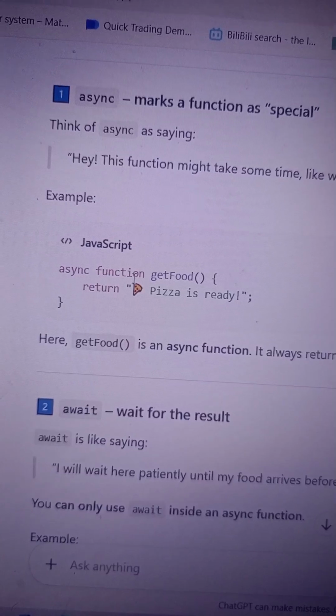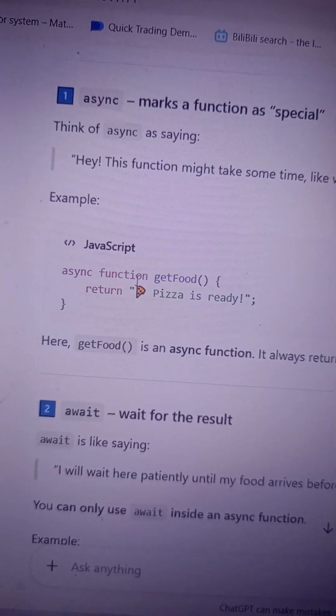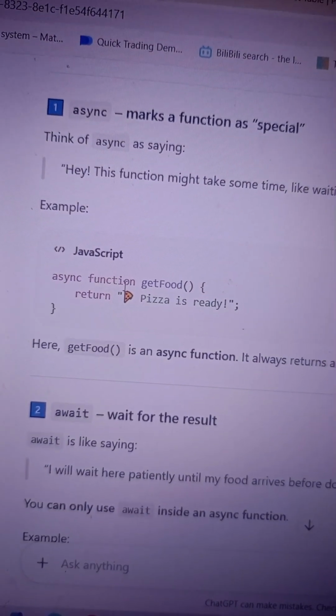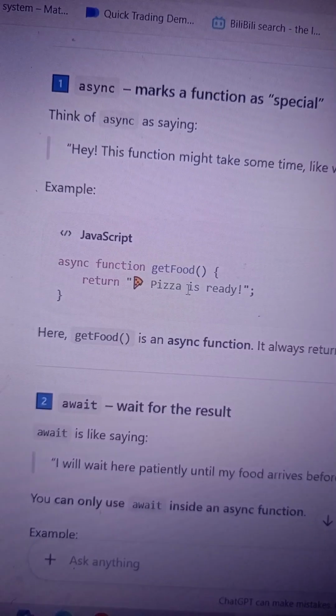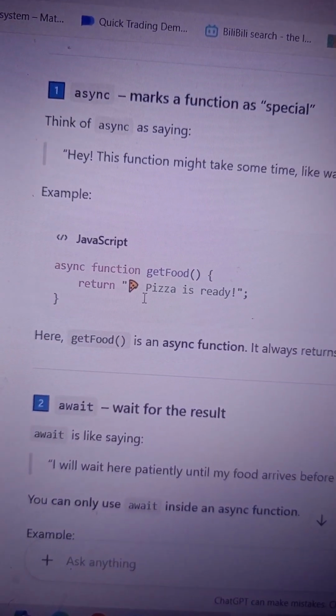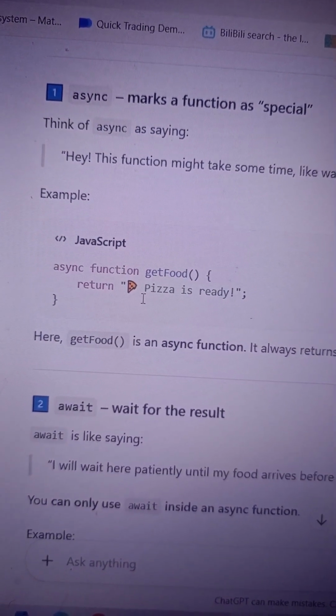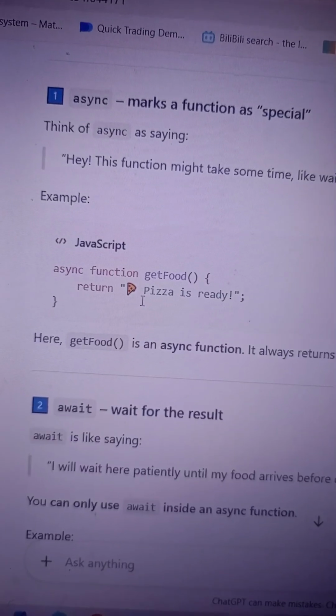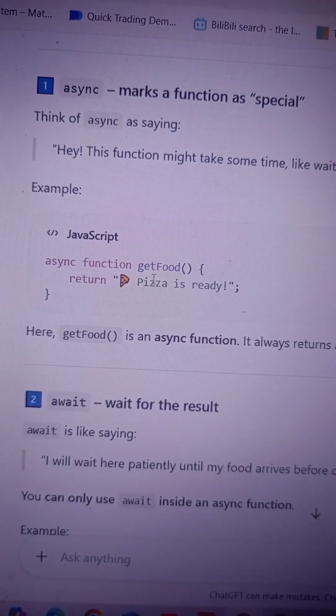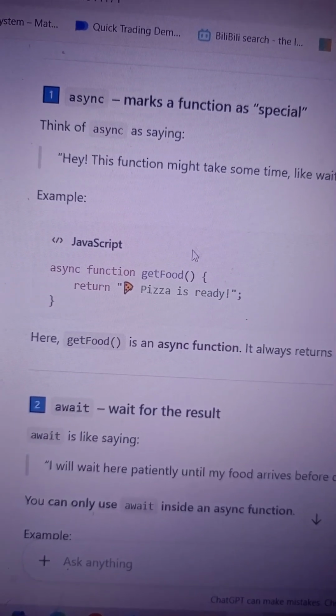So it will give the result later. These functions might take some time, like waiting for food, your pizza will come soon, but it will give you the result later. It will take some time, but an asynchronous function always comes with a promise.